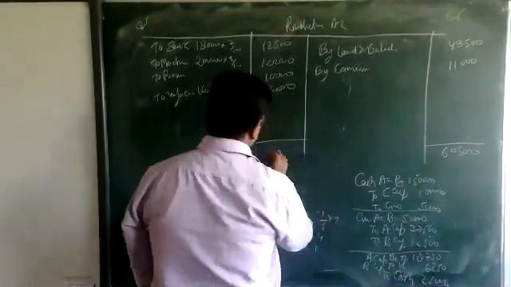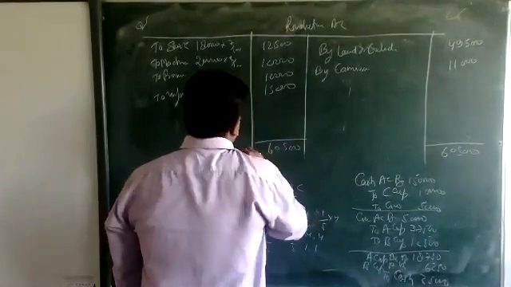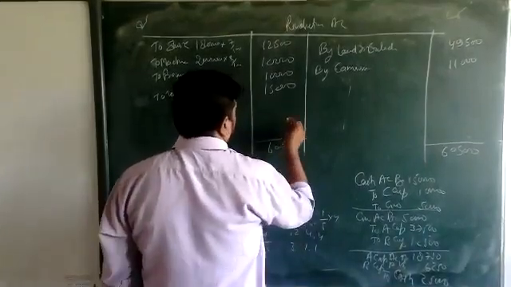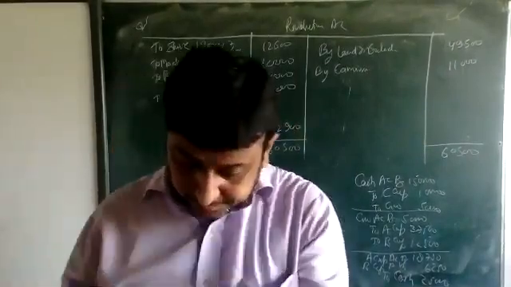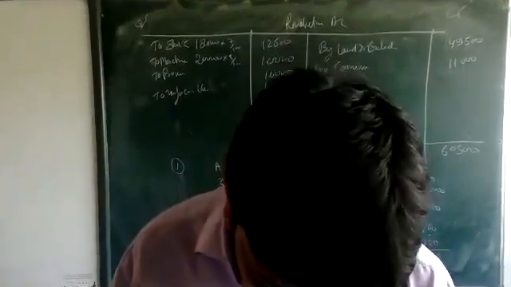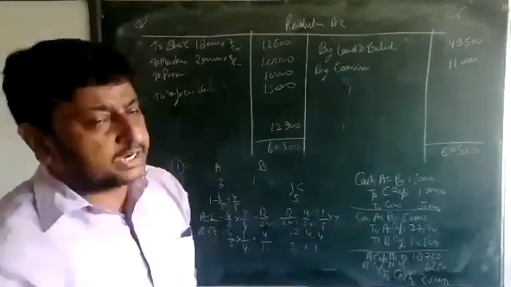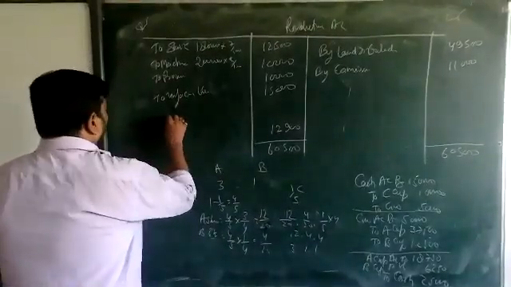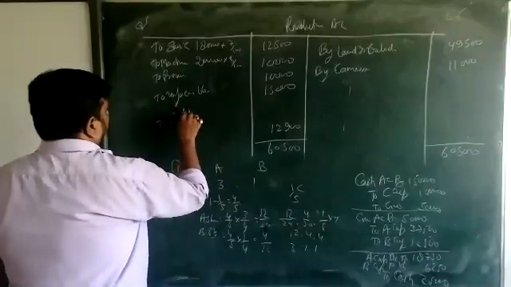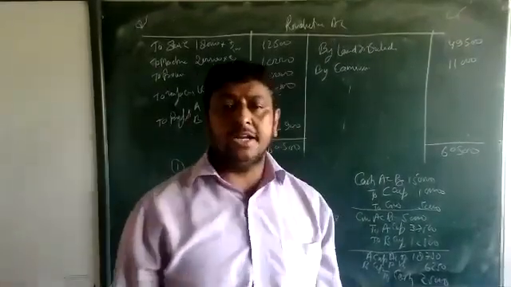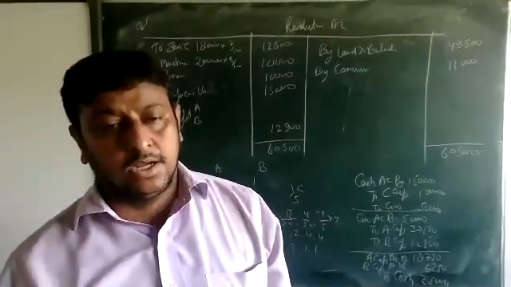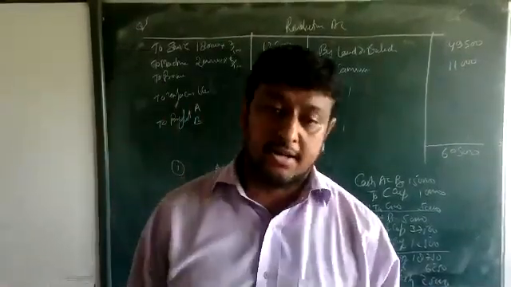The profit is 12,900. Yes, 12,900. To profit, A and B only, beta. That will be divided among the old partners, and will not be divided with the new partner.